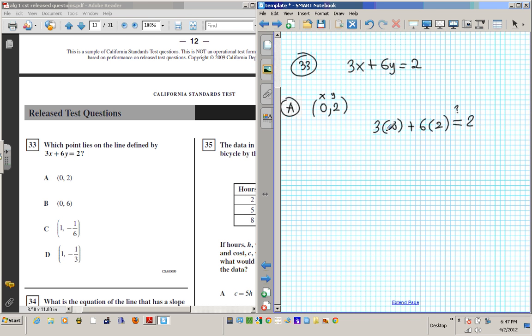So this one just becomes 0. Don't forget about this. It's just 0. Is 12 equal to 2? That's false. So A is not an answer.